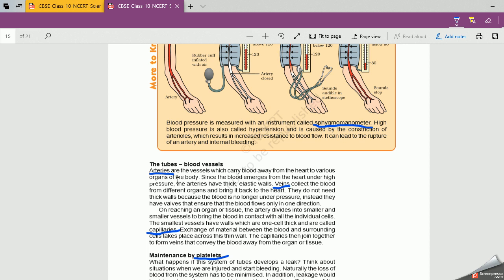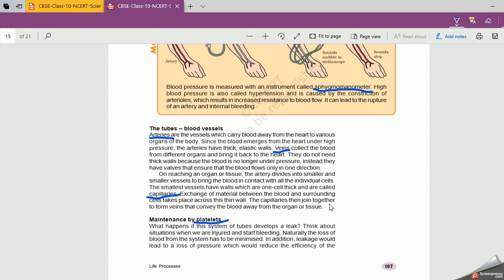Third difference is valves. Valves are absent in arteries, whereas valves are present in veins so that blood flows only in one direction. What is the third difference? Valves are absent in arteries, valves are present in veins. Why are they present in veins? To prevent the backflow. They flow only in one direction. That is very much important, necessary in our body.